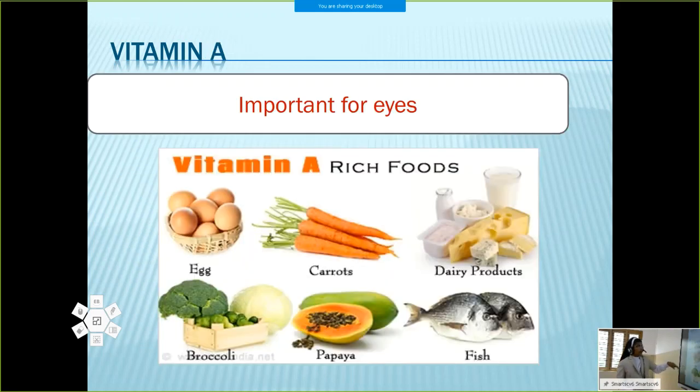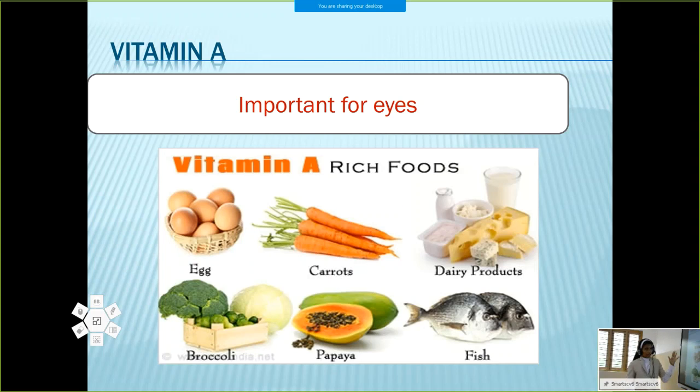Okay. Then we are going to see some important vitamins. First vitamin is vitamin A. This vitamin A is important for our eyes. In order to have healthy eyes, you should include more food items containing vitamin A. Foods containing vitamin A are egg, carrots, dairy products, fish, papaya, broccoli, etc.